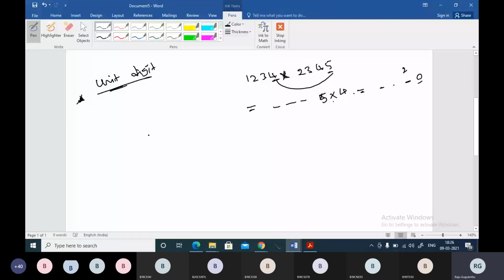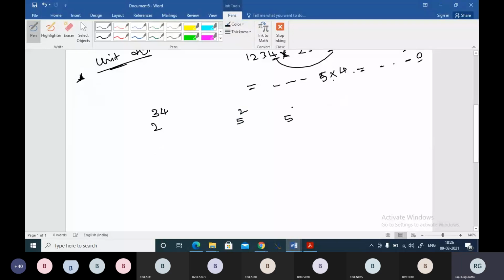Let me write one more thing over here. Can you please tell me what is the unit digit here? 2 power 34. First tell me what is the unit digit for 5 square? It's of course 25, so 5. For 5 cube, it's 125, so here also the unit digit is 5. And 2 power 34? 6, sir. You are getting 6. Good.